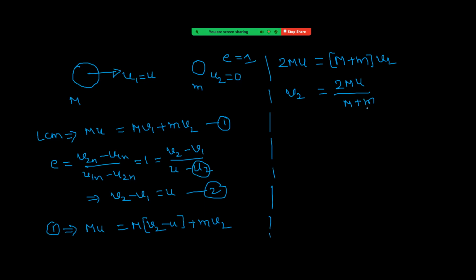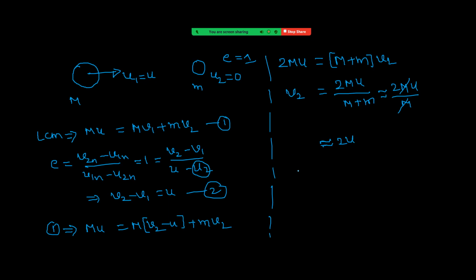Capital M is very large compared to small m, so this is approximately capital M. So 2 capital M u by capital M, capital M gets cancelled, and this is approximately equal to 2u. Its meaning is the lighter body moves with double the velocity of the heavier body. Getting it?